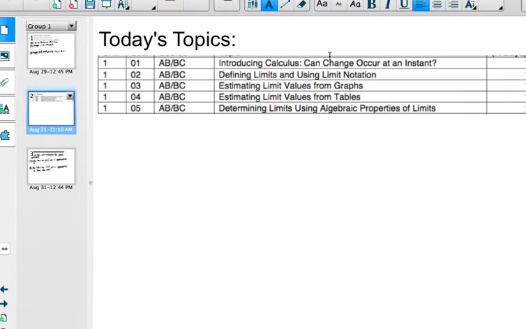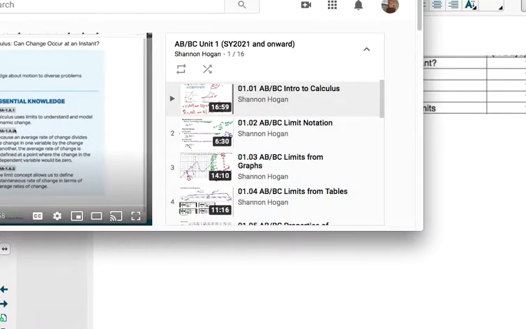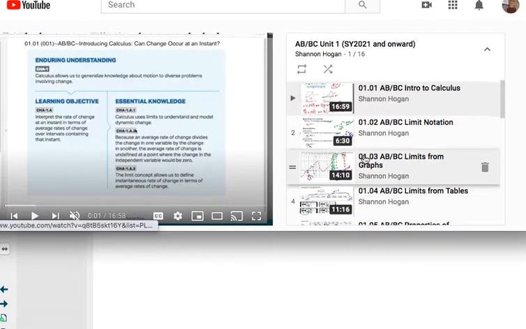And entire topics are things like just intro to calculus, what's changed at an instant, or what's the limit notation, right? Things that don't necessarily require a ton by themselves. So while AP AB is probably going to do about 2 sections a day, you're probably looking at more like 3 to 4 on a typical day, or if it's a series of fairly easy topics, it might be as many as 5. So when we go to the video during that asynchronous time, you're going to watch the videos here, right?